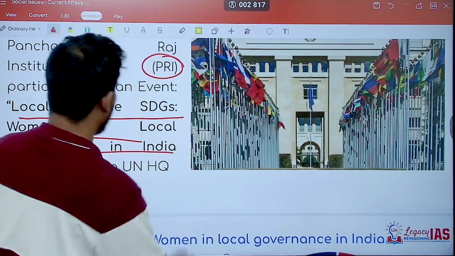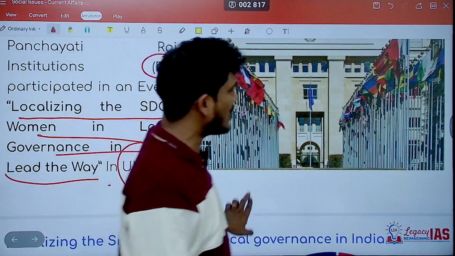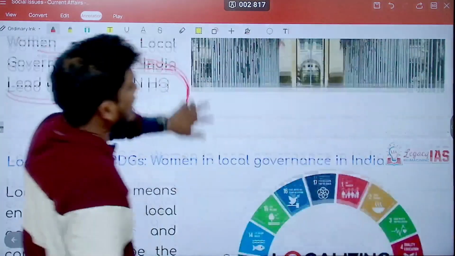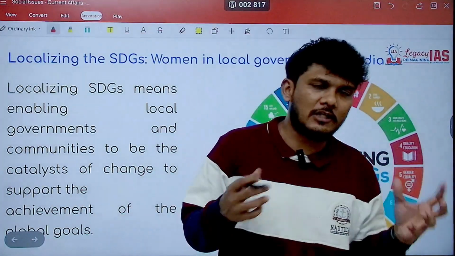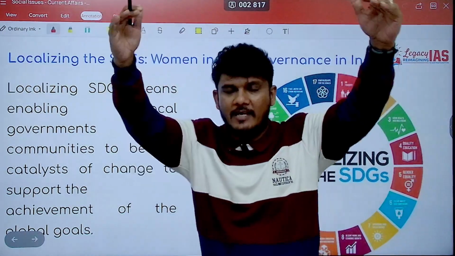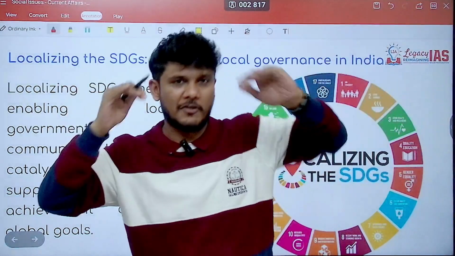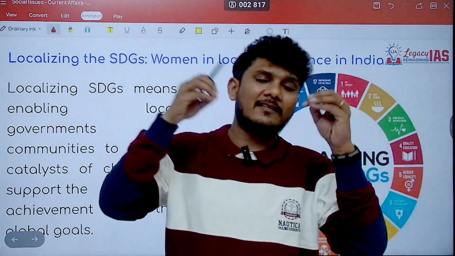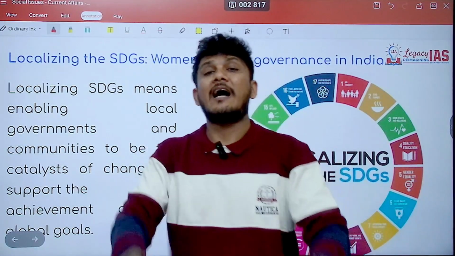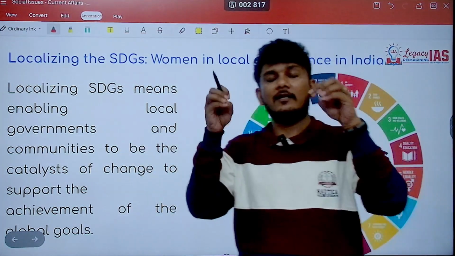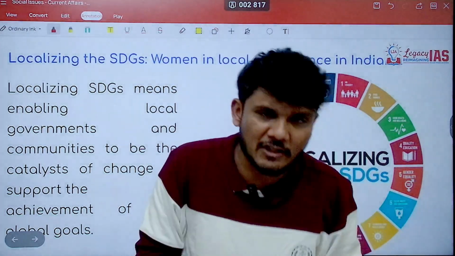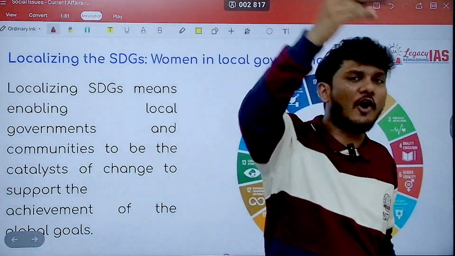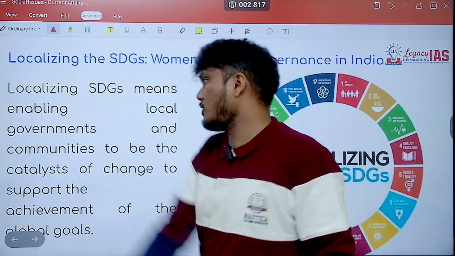This event took place at the United Nations headquarters. It talked about localizing the SDGs. If you want to achieve at the global scale, you have to achieve it at the national stage. For that, you have to achieve it at the state level. For that, you have to achieve it at the lower level, the grassroots level, the Gram Panchayat level, the regional level. Once these small pockets of achievement are there, they will combine to lead to the big goal of achieving the SDGs.